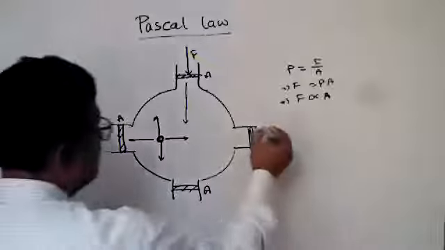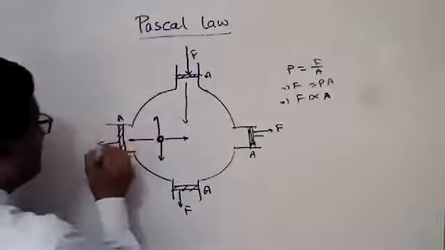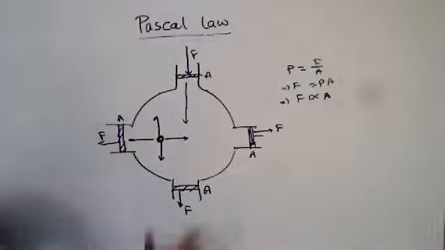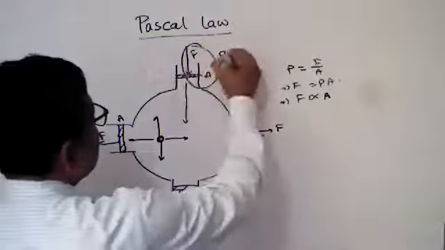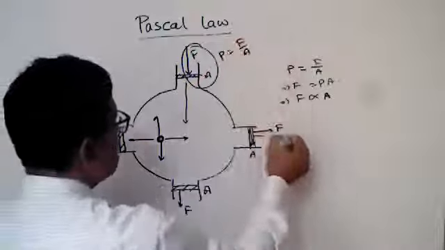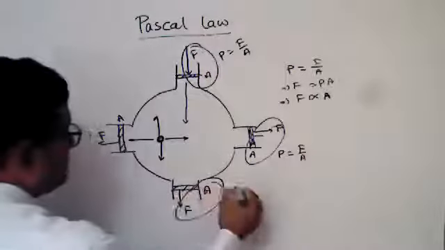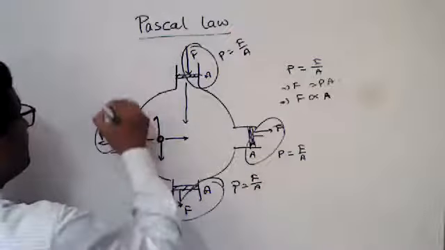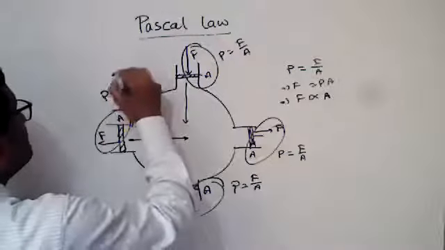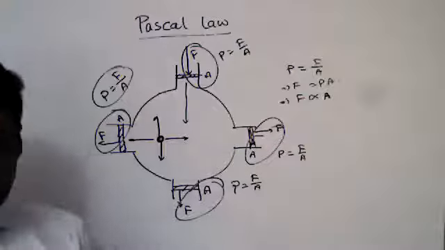So here the force is F, here the force is F, here the force is F. In this container, the pressure P equals F by A everywhere, and we can say the pressure is equally distributed in all directions of the closed container.